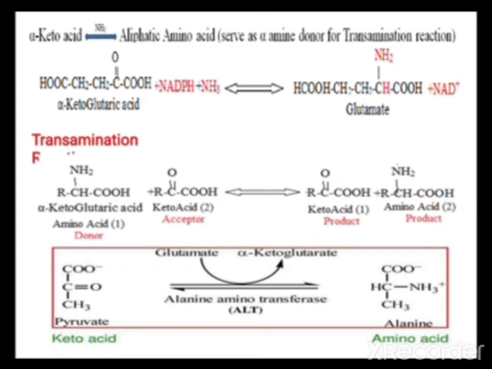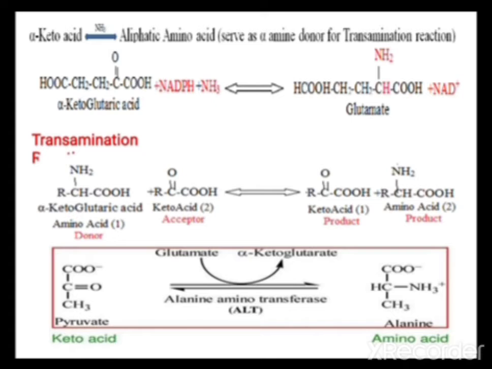See here, alpha ketoglutaric acid reacts with NADPH as a cofactor in the presence of ammonia, so that it is converted to glutamate. In this reaction, the ketonic group, C double bond O, is replaced by an NH2 amine group, and the molecule alpha ketoglutaric acid is converted to glutamate.